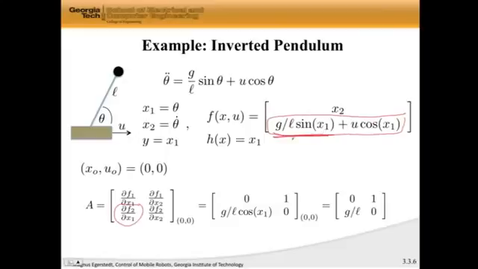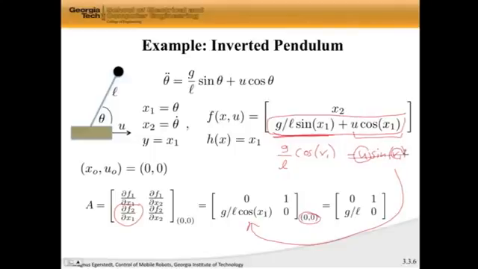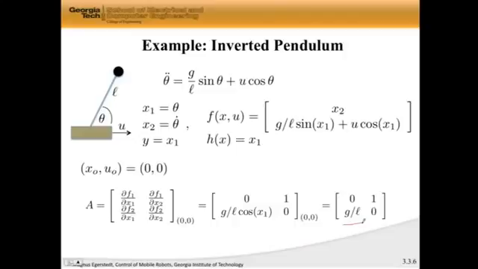The derivative of that is going to be g over L times cosine x1. Well, the derivative of this with respect to x1 is actually going to be negative u sine x1. But I didn't actually write this here, even though I should have, arguably, because I'm going to evaluate this at the operating point. And you know what? U is 0, and in fact, x1 is 0, so this term actually goes away. So all I'm left with is this term, evaluated at 0, 0, and cosine 0 is 1. So after all these push-ups, I end up with g over L here as the non-zero term.